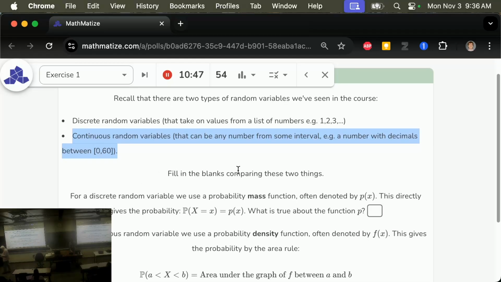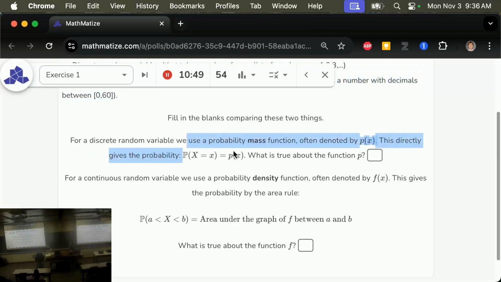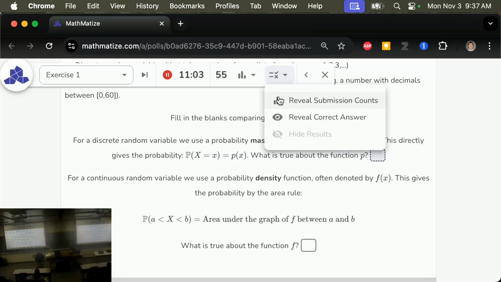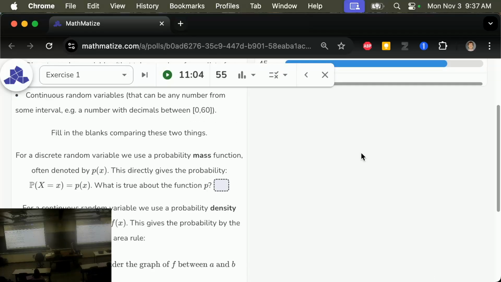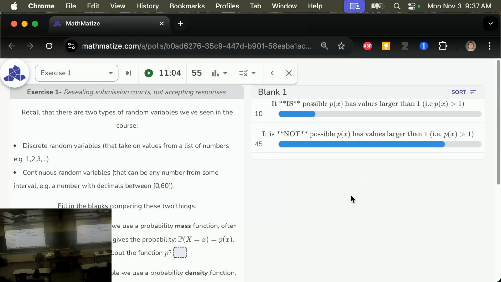Okay. For discrete ones, we're quite used to working with the probability mass function, the probability that capital X, the random variable, equals lowercase x. And we called that p. What is true about the function p? P is a nice, honest, hardworking function. And what is true about it? Let's find out what you guys said. Okay. What is true about the function p?